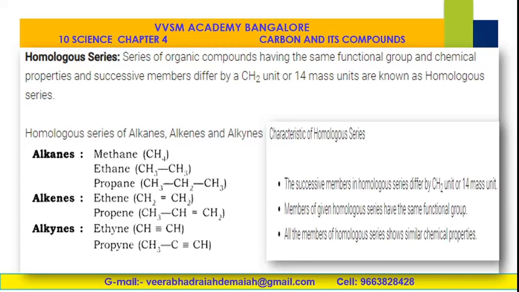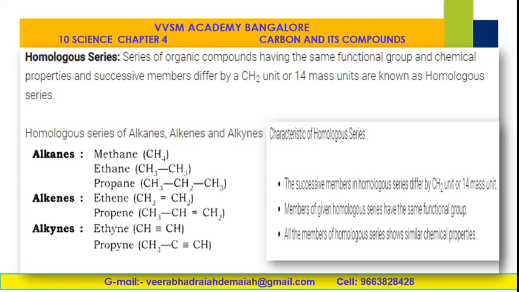Alkanes are saturated hydrocarbons, and alkenes and alkynes are unsaturated, as I told you. Alkenes have a double bond, alkynes have a triple bond. Similarly, the alkyne series is the homologous series of triple bonded compounds, that is ethyne, propyne, butyne, pentyne.